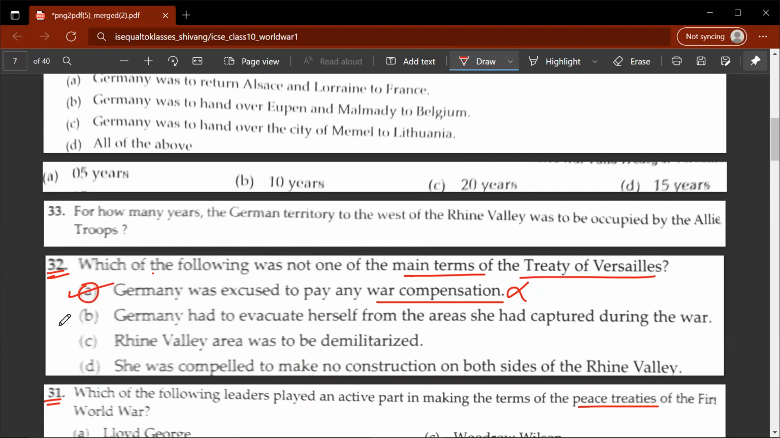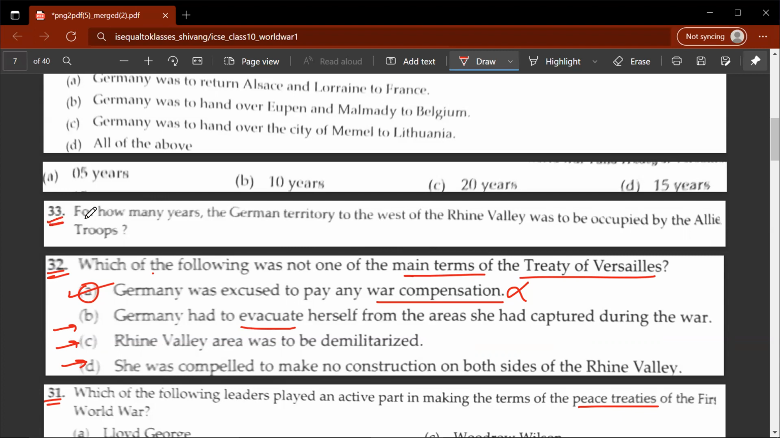Let's look at the following options also, because these are part of the Treaty of Versailles, which you have to write in subjective questions that they would ask in the paper. Germany had to evacuate herself from areas she had captured during the war. Evacuate is not the proper word. It is more like give up the areas she had captured during the war. The Rhine Valley area was to be demilitarized. She was compelled to make no construction on both sides of the Rhine Valley.